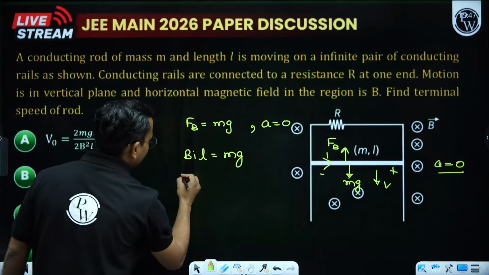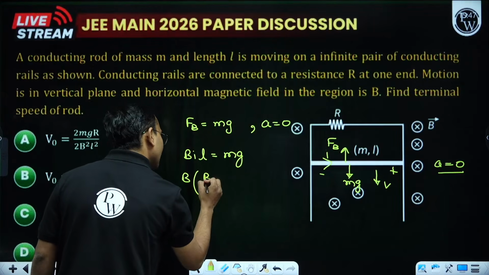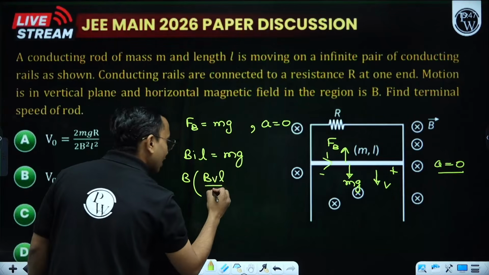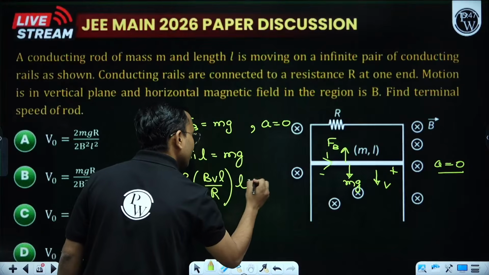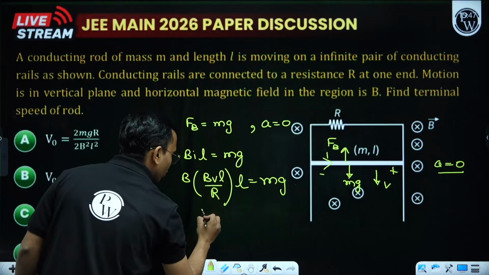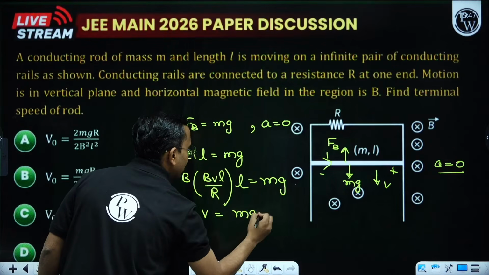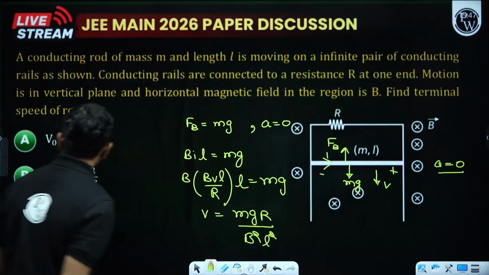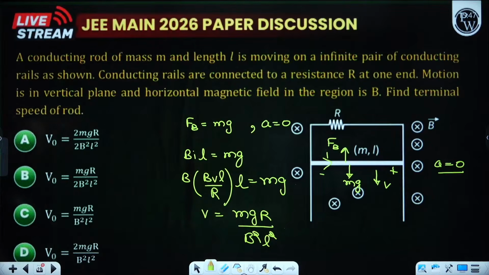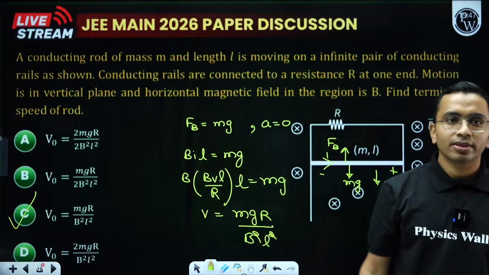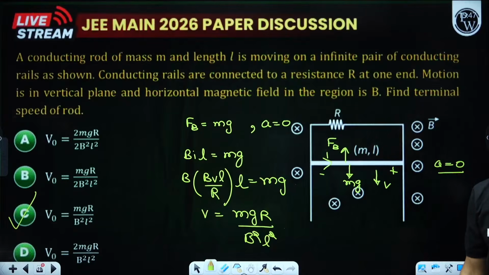Anyways, what is I? I is induced EMF, that is BVL, as it is moving with velocity V, divided by the resistance. From there I get my velocity. I need my velocity, so what is V from here? V equals mgR divided by B square L square. Yeah, induced EMF is BVL. Perfect, Pratik.